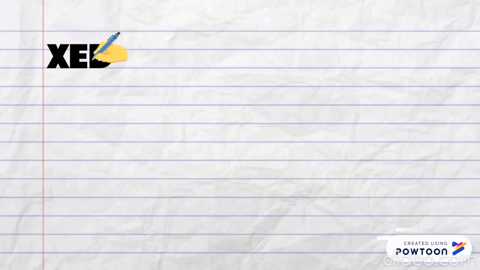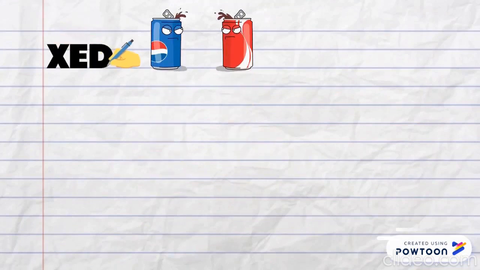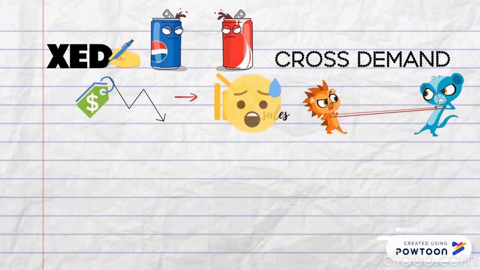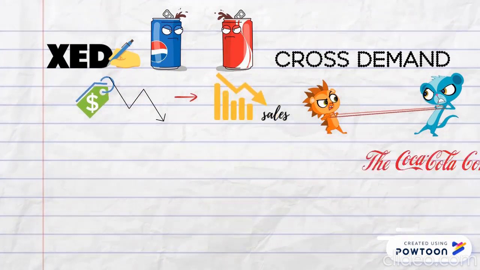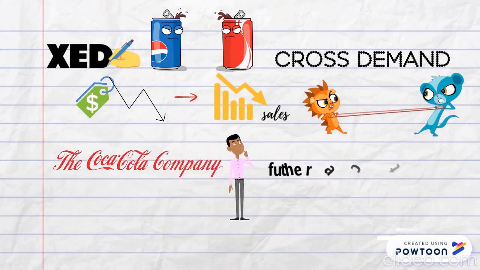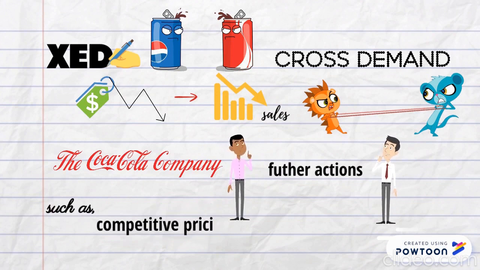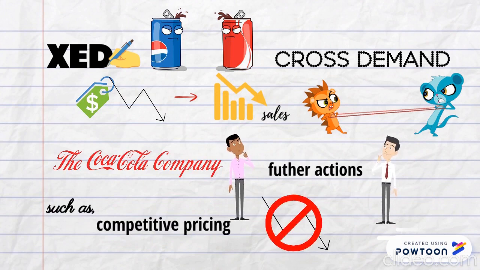According to the XED worked out for the two goods, the result implies that the cross demand is elastic, therefore suggesting that if the price of Pepsi decreases, Coke would suffer a serious drop in sales. That being the case, Coca-Cola Company may need to take further actions, such as implementing other pricing strategies, for example, competitive pricing, which is to set a price similar or slightly below competitors' goods, hence to prevent a loss in demand.